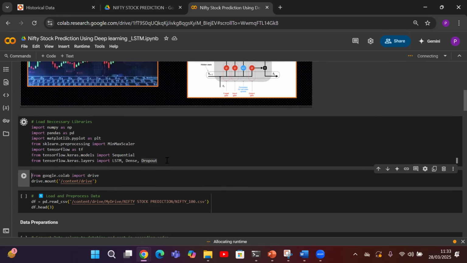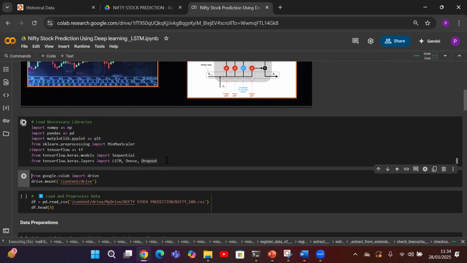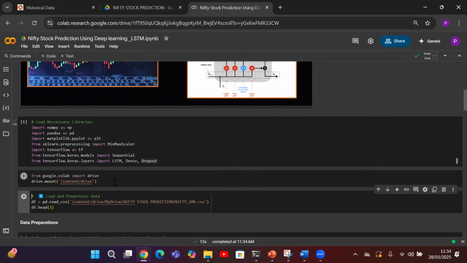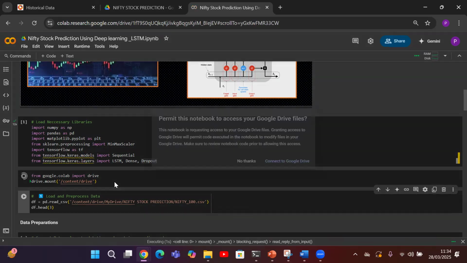So this loading is happening now. Once the loading is completed, we will be connecting our data to the code. My data is available in the drive, so the drive will be connected with this code. Now we are in the process of library installation. Let us complete it. Immediately after, we will be connecting to Google Colab. You can see that I'm connecting. This is called mounting the drive.